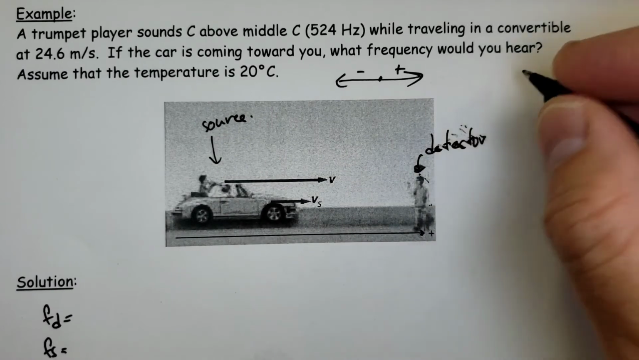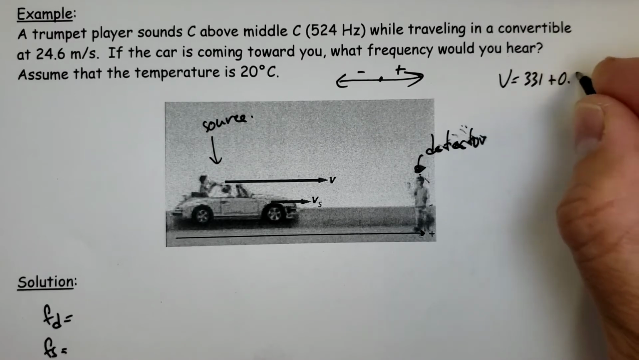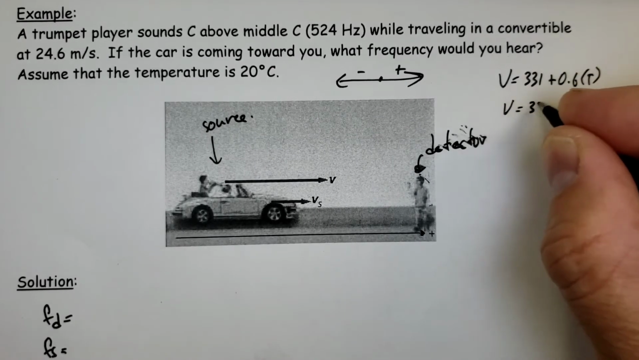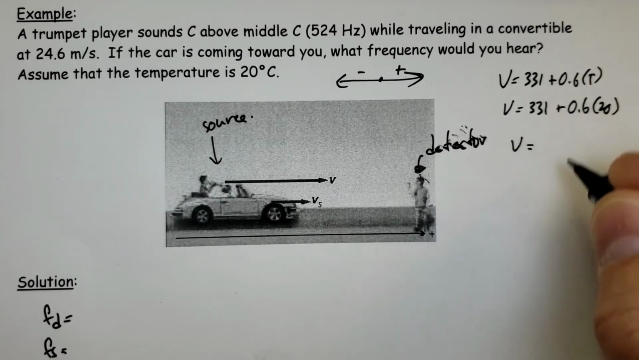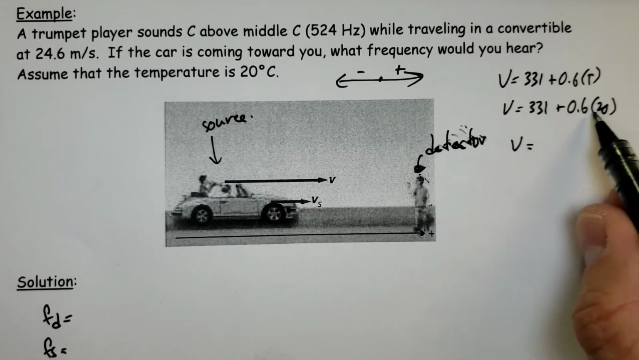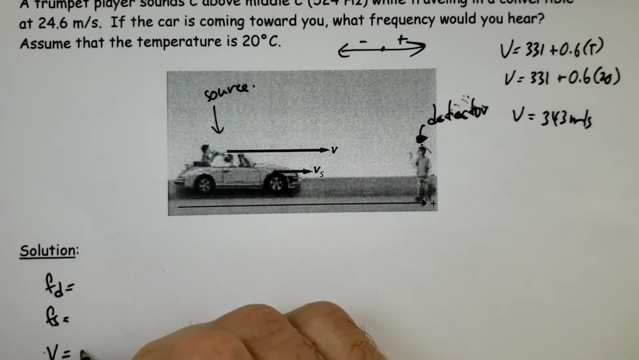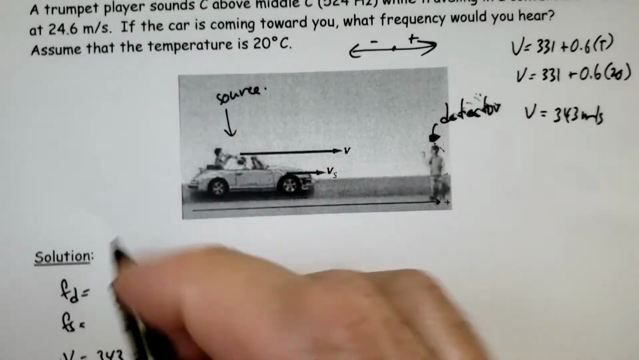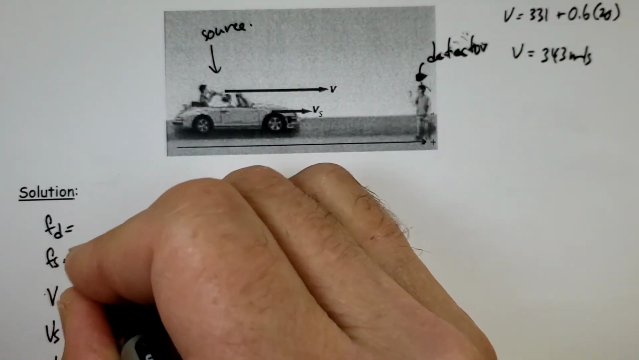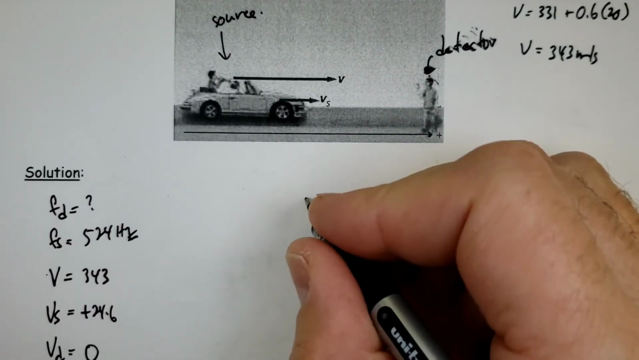We'll have to figure out the velocity of sound that day. We're told that it's 20 degrees. Recalling the earlier formula to figure out the speed of sound in air by knowing the temperature, we can do that quite easily: 331 plus 0.6 for every degree C above 0. In this case we have 20, so that's 0.6 taken 20 times, which gives us 343 meters per second. The frequency of the source, an octave above middle C, is 524 hertz. And FD is what we're looking for.